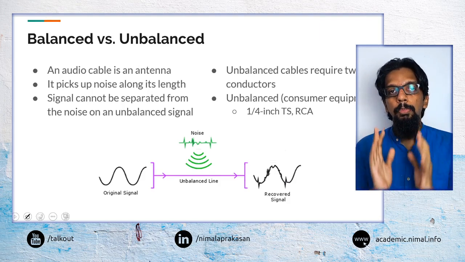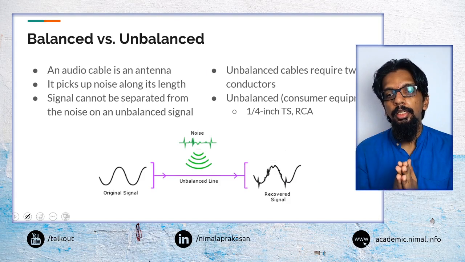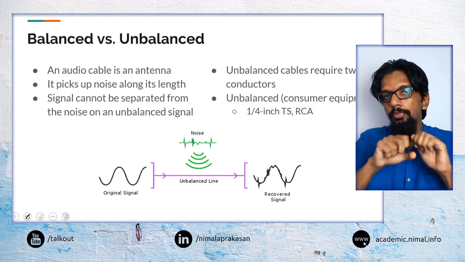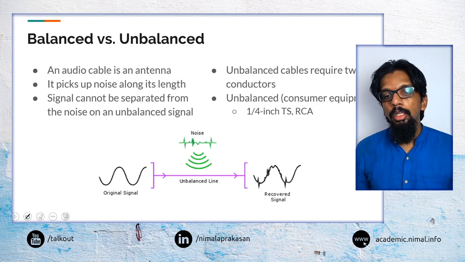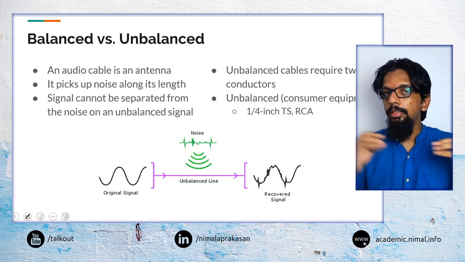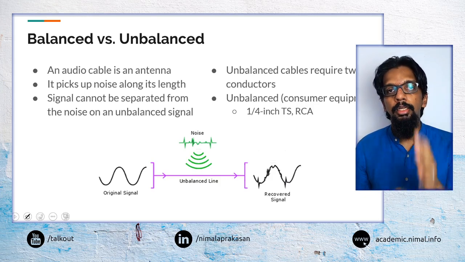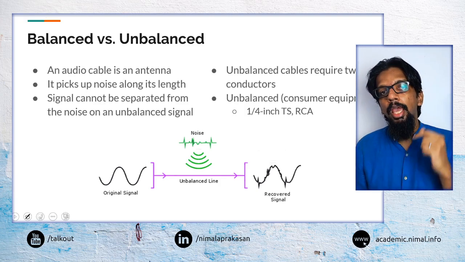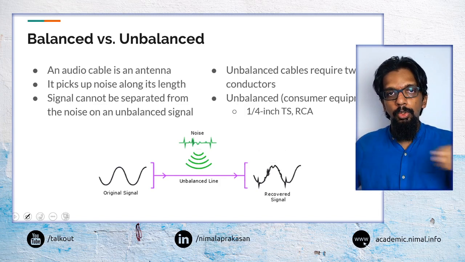Then another important concept that we will come across when we are talking about connectors is what is called a balanced and unbalanced signal. So say we have a long audio cable that is running from one place to the other. It is basically a cable, basically a metal wire. So any external electrostatic or magnetic interference can induce some currents within those cables.